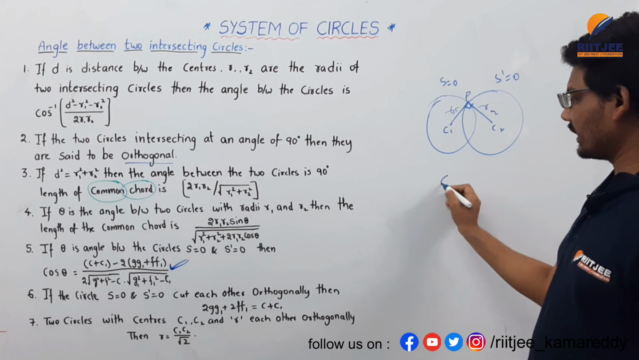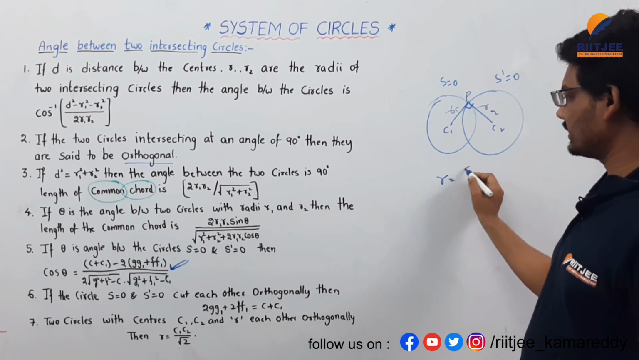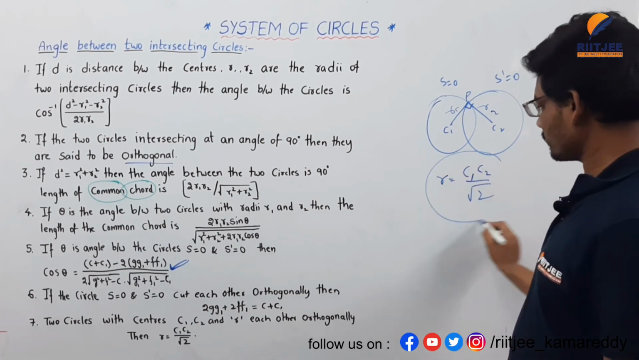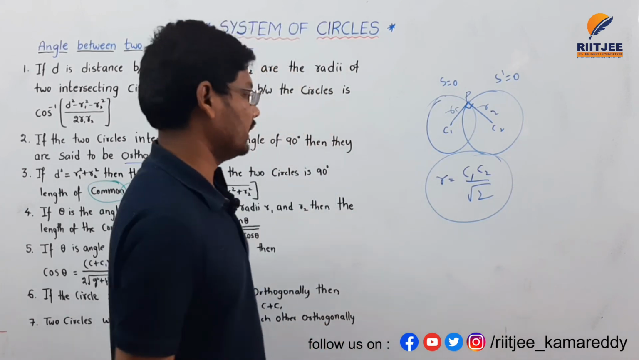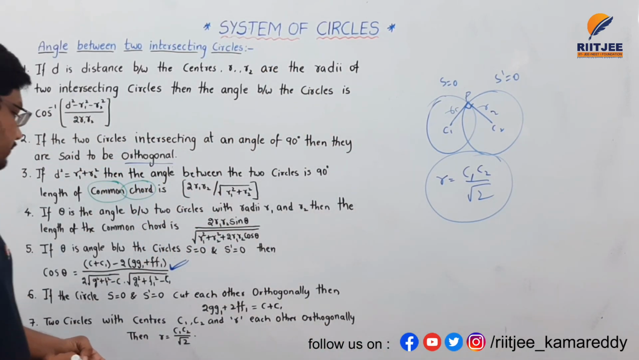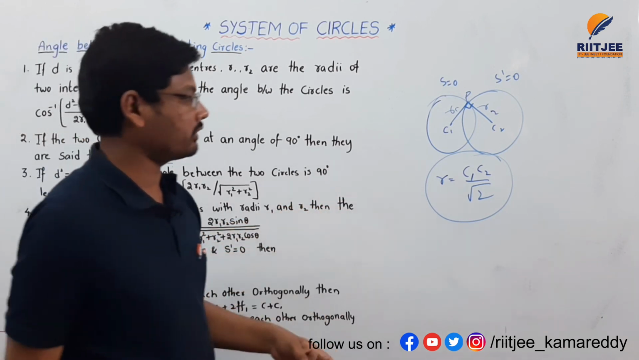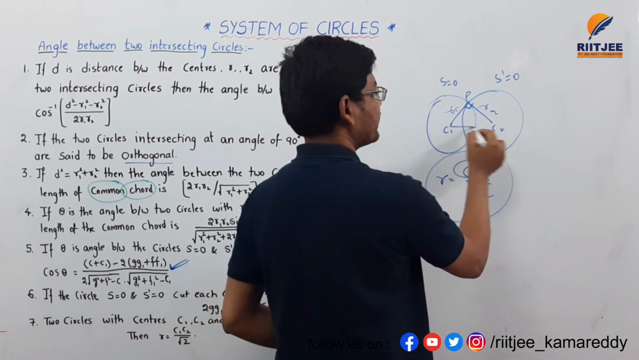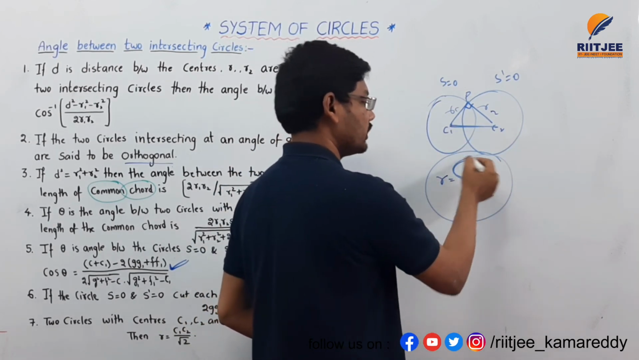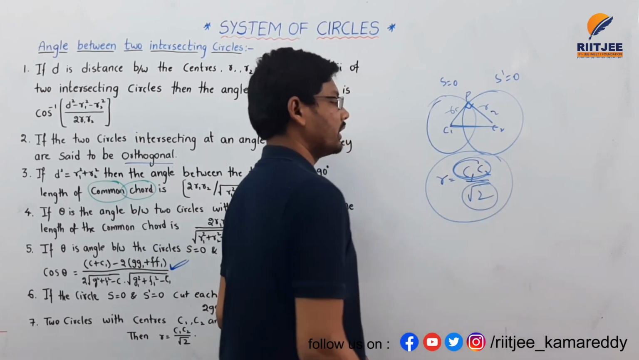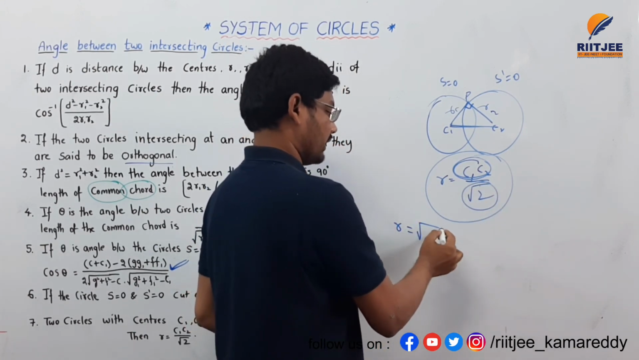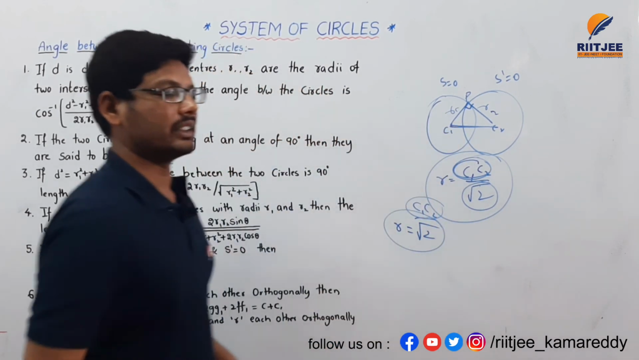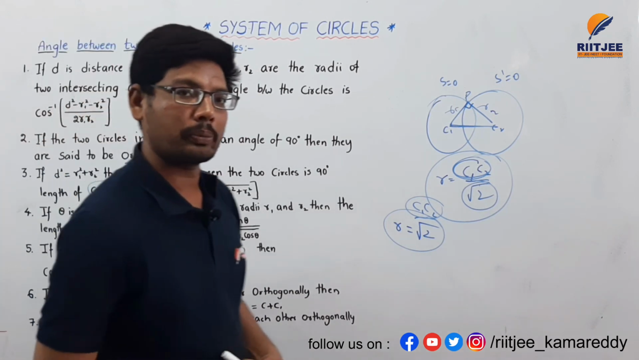So then the radius, if you want to know the radius, R is equal to C1 C2 by square root of 2, where R is the radius of the circle. Sorry, R is equal to C1 C2 by root 2. C1 C2 is nothing but the distance between the two centers, divided by square root of 2 here. Then you will get the radius of the circle. This is all about the system of circles, first part, the introduction part.